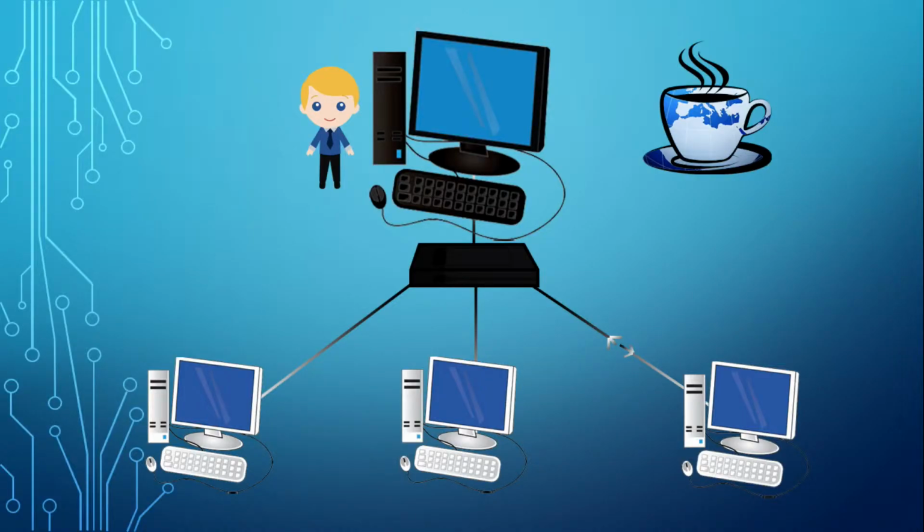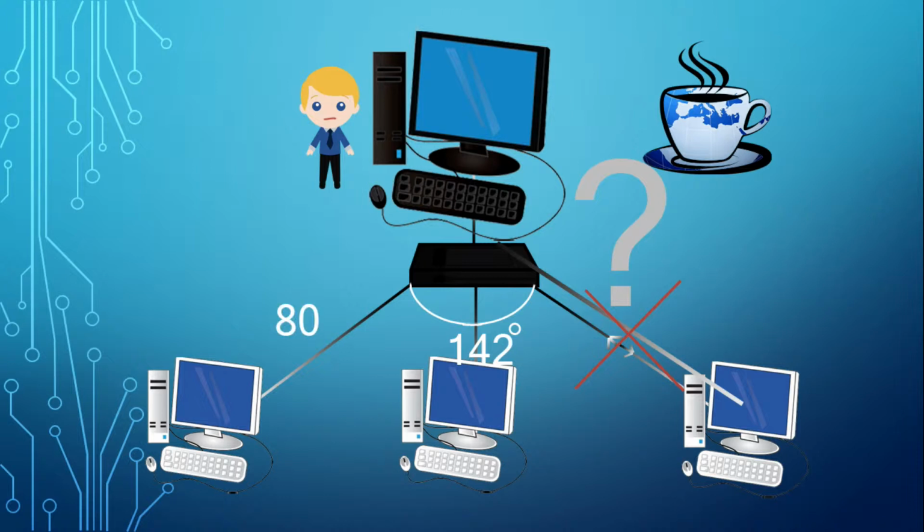In the morning, when the technician is awake, he was shocked when he noticed the cut part of the LAN wire. He would like to change the LAN wire, but suddenly he doesn't know how long the wire should be. All he knew was the angle made by the LAN wire from computer 1 to the router and from the router to computer 3, which is 142 degrees. The length of the LAN wire from computer 1 to the router is 80 centimeters, and the distance between computer 1 and computer 2 is 74 centimeters.